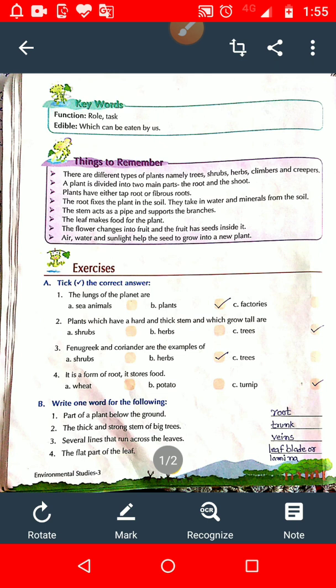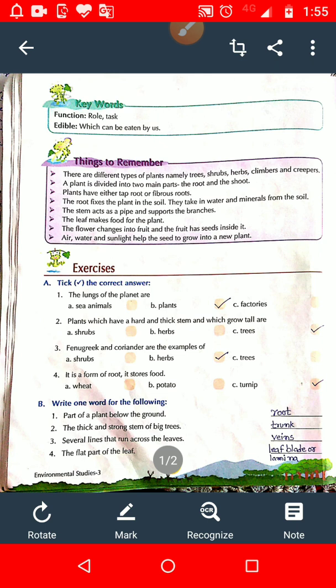But in your question, you don't have to write the definition of a taproot or fibrous root. The question is name two different types of root. I gave the explanation of taproot and fibrous root for your better understanding.